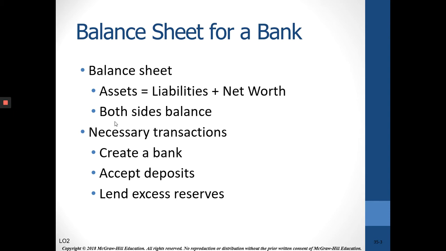We're going to look at creating a brand new, very small bank, when they start accepting deposits, and then they can make loans with their excess reserves. So the definition of reserves: bank deposits at the Fed plus vault cash. Every bank has vault cash, and they also have reserves at the Fed. Every bank's a member of the Fed, and the Fed is the banker's bank.